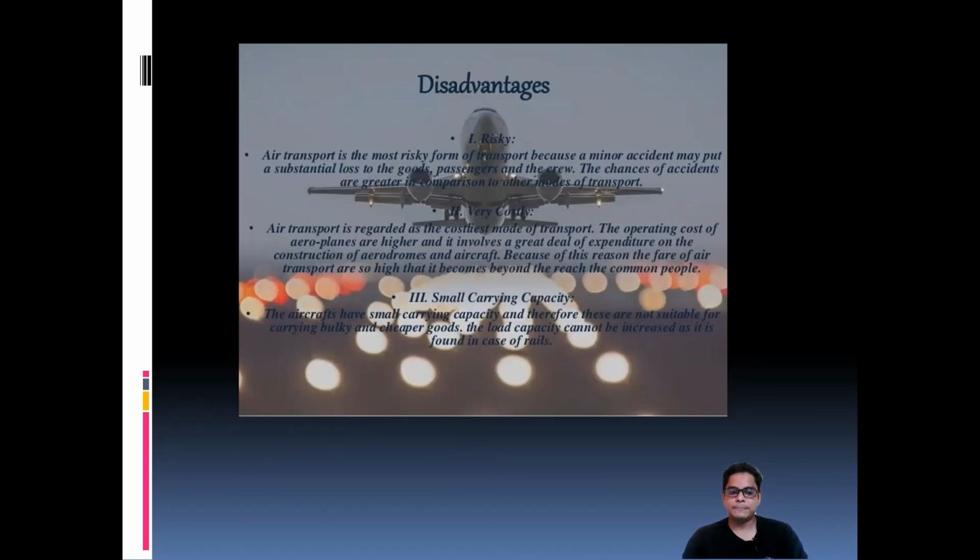Shortage of maintenance facilities. High foreign exchange rate: if you want to fly from India to another country, the exchange rate is very high. Competition from foreign airlines, such as Qatar Airways and a number of other airlines. India cannot compete with them because of investment. Congestion at airports, and lack of qualified pilots and efficient technological manpower. Air transport is adversely affected by fog, mist, storms, and volcanic eruptions. So these are all about our airports, or the airways.